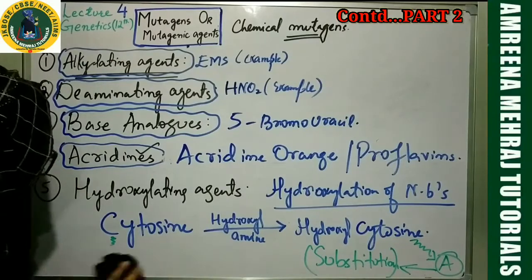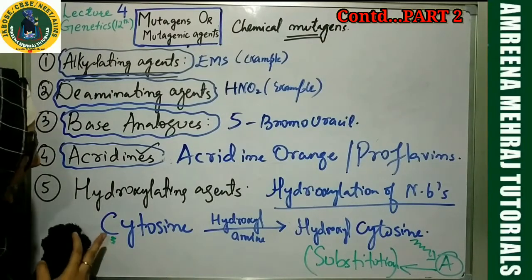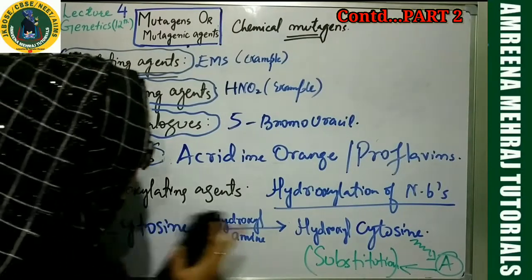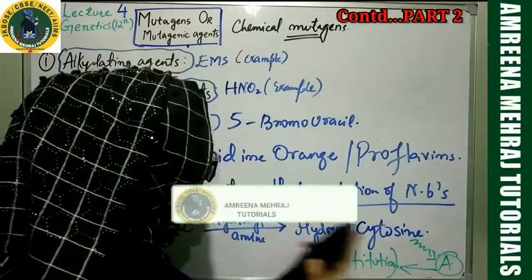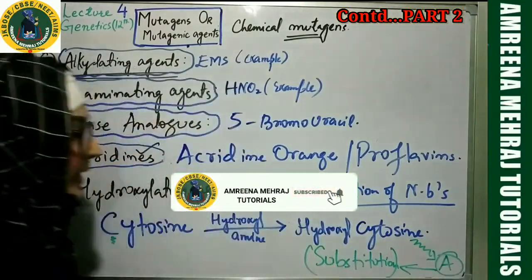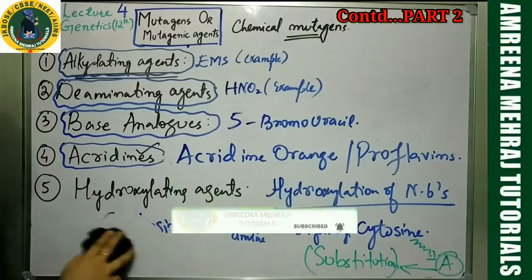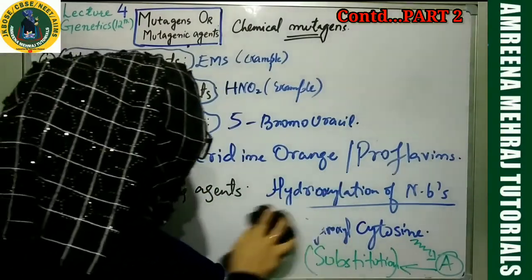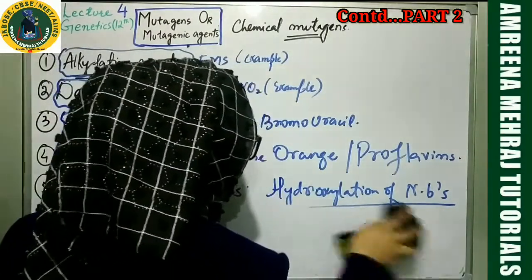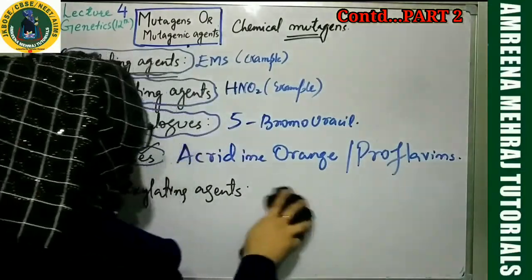So hydroxylating agents cause hydroxylation. As you saw, hydroxylation happening in cytosine, it gets converted into hydroxylcytosine, thereby affecting the base pairing also. So these five are what? These five are your chemical mutagens. They are your chemical mutagens.